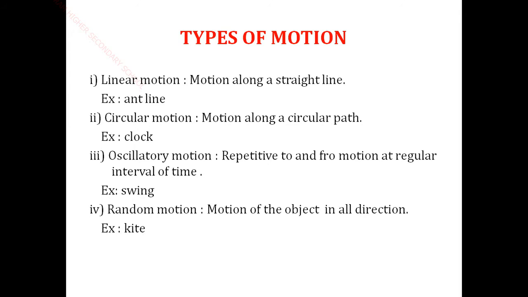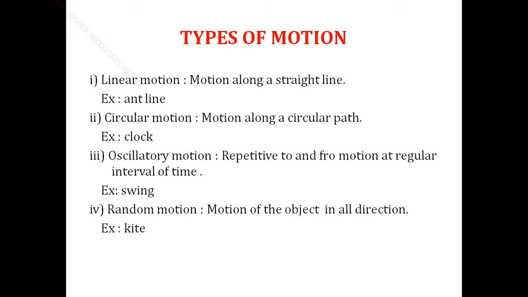Next, random motion. Random means not in order. Random motion is the motion of an object in all directions. For example, a flying kite and flying aeroplanes are all examples.